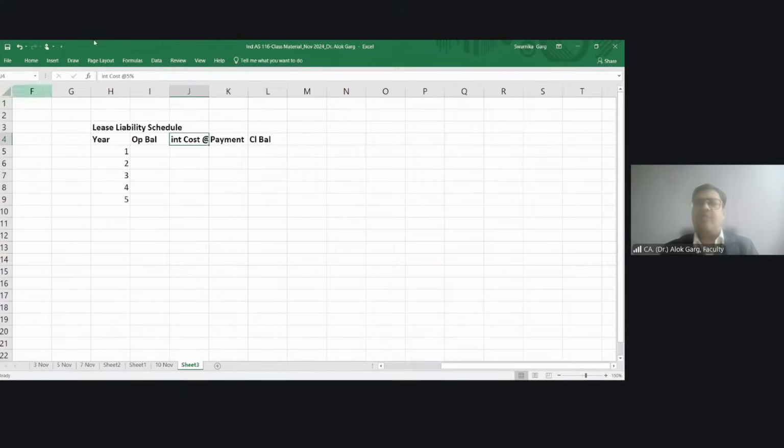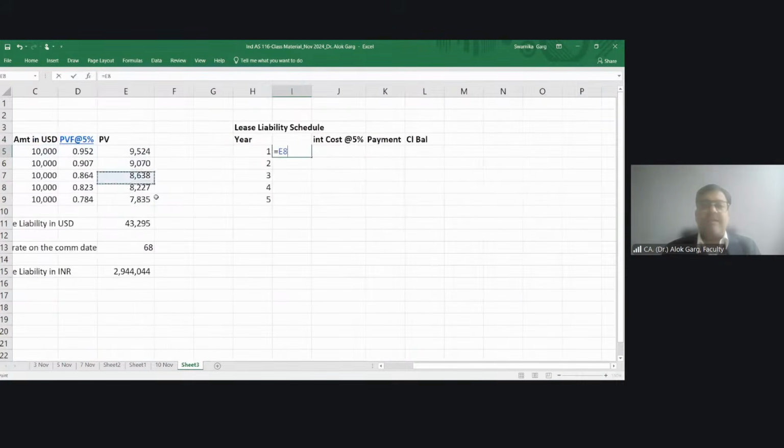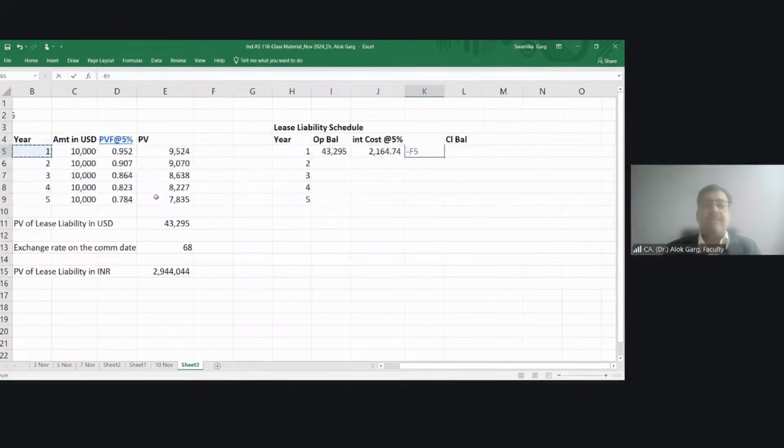I hope you all are okay with this lease liability schedule. This is a revision class, and hence I'm not going step by step to explain this, right? What is my opening balance of lease liability? In US dollar, 43,295. What is my interest cost? Since the payment is in arrears, interest cost is 5% of this. My payment is $10,000.